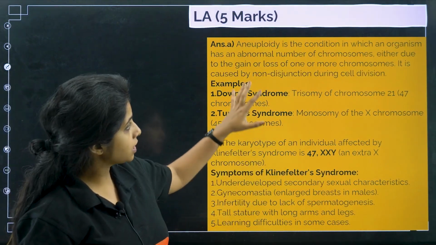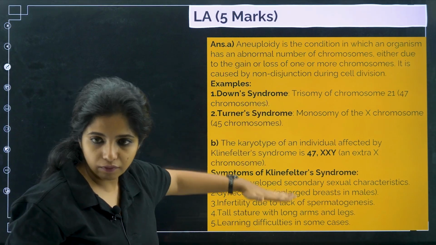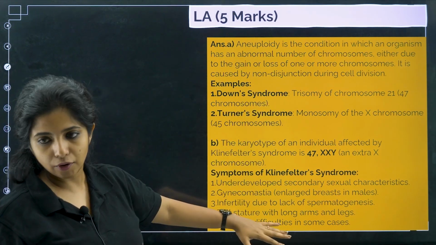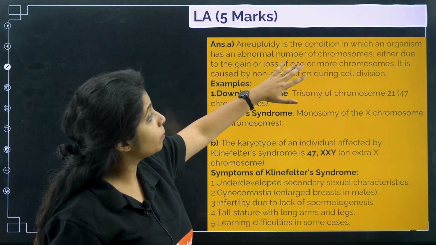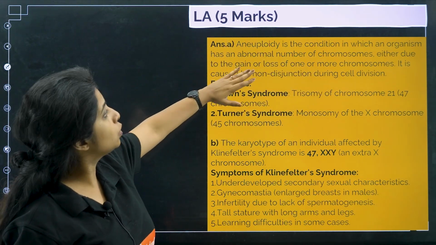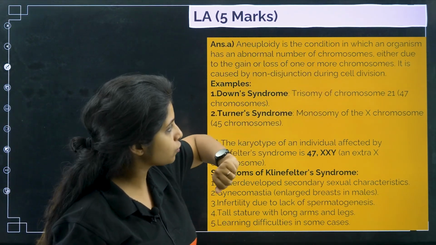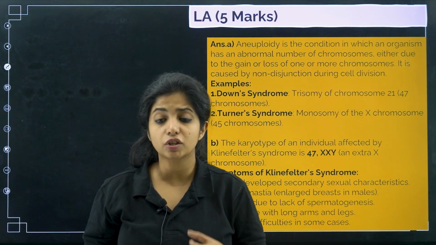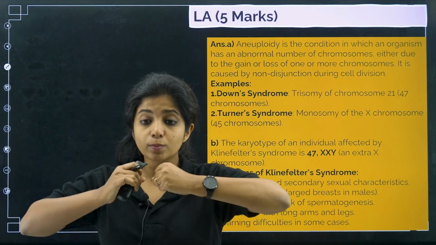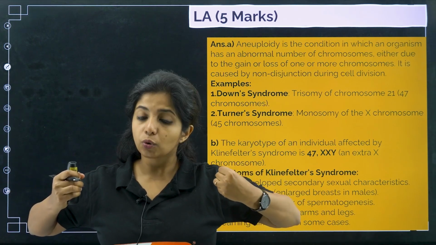So let's see. First thing, we will see the aneuploidy answer, and then we will talk about the karyotype. So aneuploidy is a condition in which an organism has an abnormal number of chromosomes, either due to gain or loss of one or more chromosomes. It is caused by non-disjunction during cell division. Non-disjunction as in usually the chromosomes have to separate themselves during cell division.